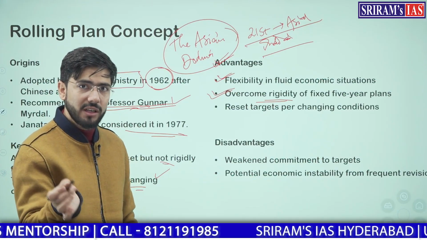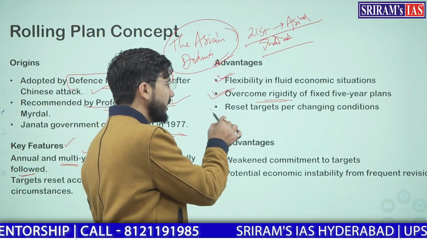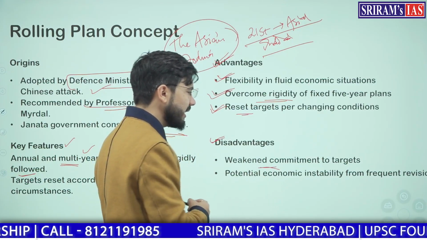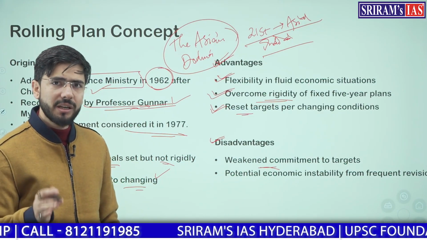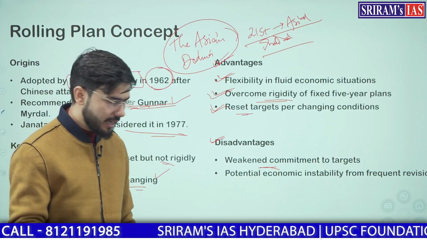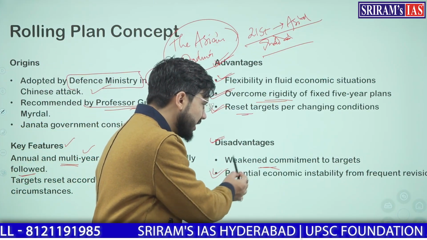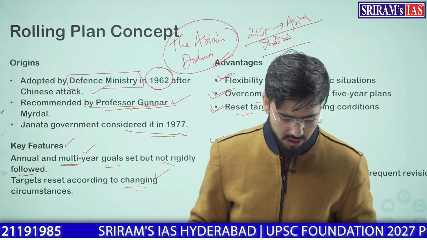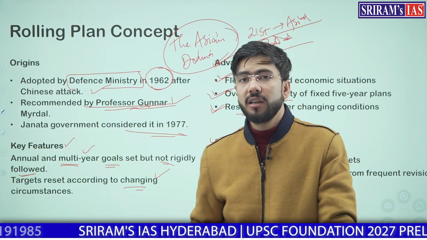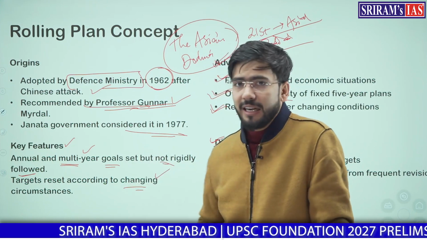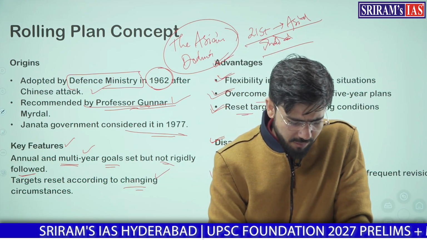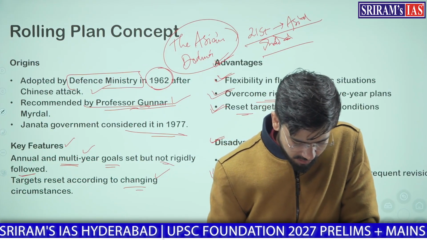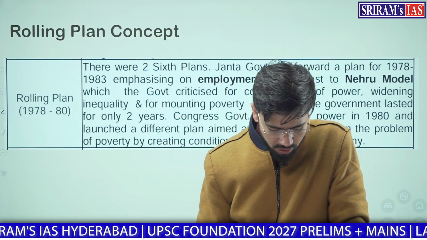It is for 1 year only. It can be changed after 1 year. It resets targets as per the changing conditions. Disadvantages are there. That is, there is weak commitment to achieve the targets. Usually the targets are less achieved. Potential economic instability is there from frequent revisions, because if you are changing the rolling plans again and again, it means that your economic stability will be at stake. You might be less stable economy-wise. Now, moving to the next